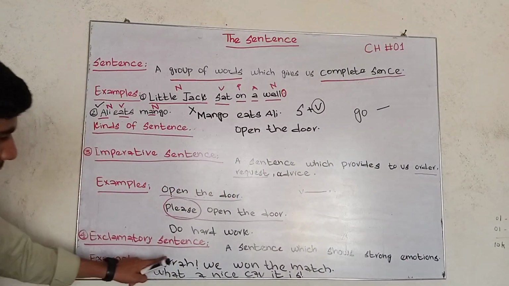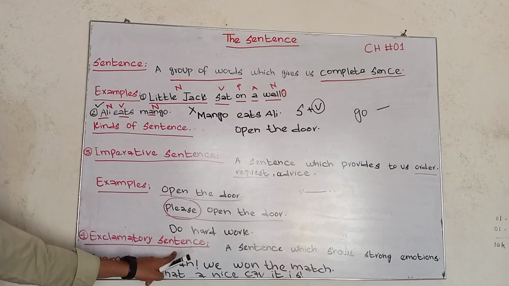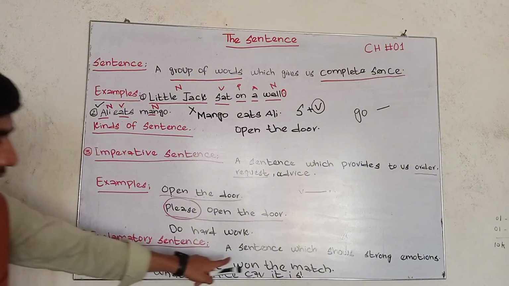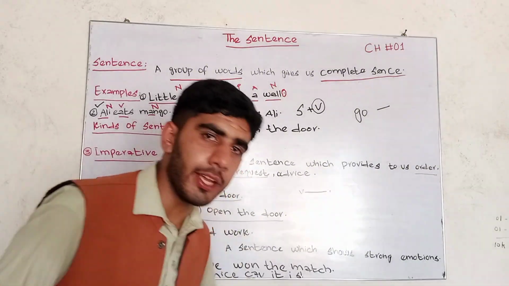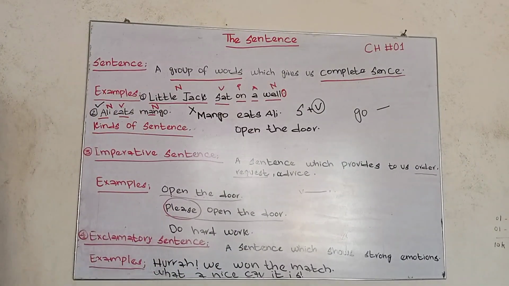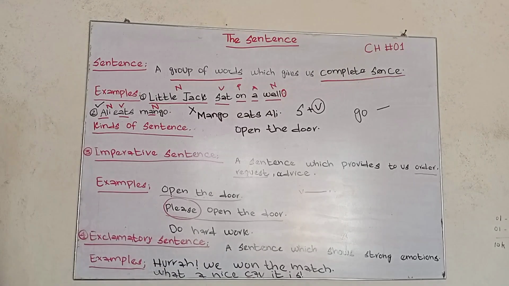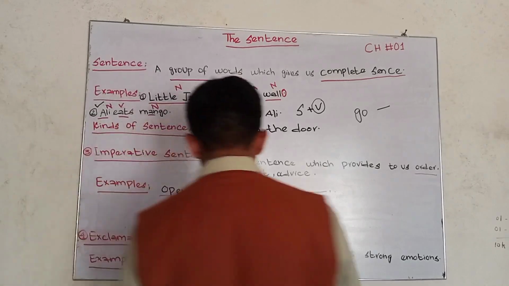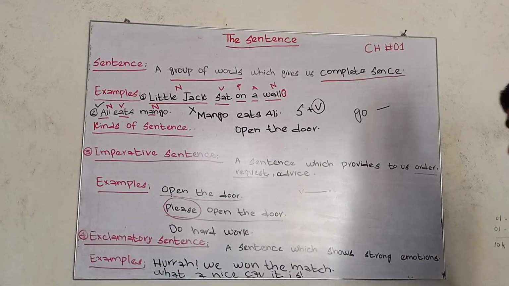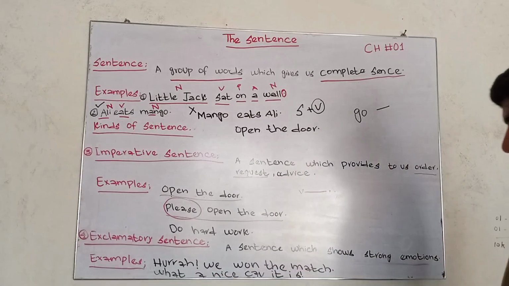The last one is called exclamatory sentences. What is the definition of exclamatory sentences? A sentence which shows strong emotions or feelings is called an exclamatory sentence. According to the examples: "Hurrah, we won the match." This is an example of an exclamatory sentence, because I am showing strong emotions or feeling in this sentence.